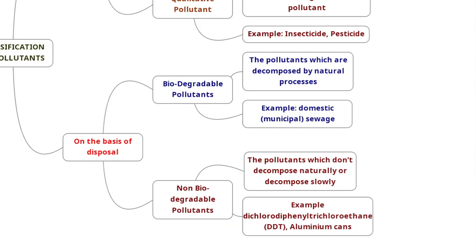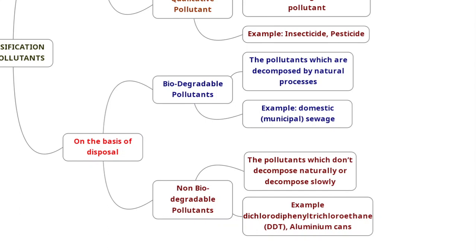Non-biodegradable pollutants are something which is not naturally decomposed, or it may take millions and millions of years to decompose. The best example is the plastics we have. Similarly, we have the wet wipes, okay, the wet tissues people use nowadays. Even it takes a long number of days to get degraded. So it is also an example of non-biodegradable pollutants.